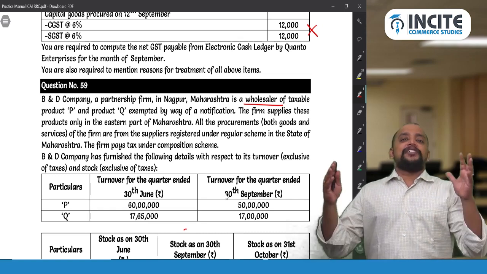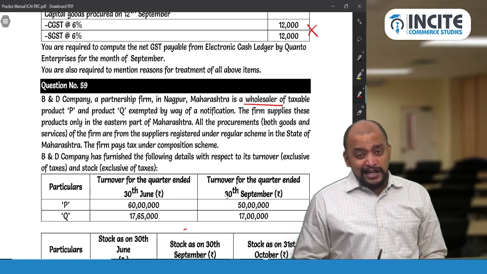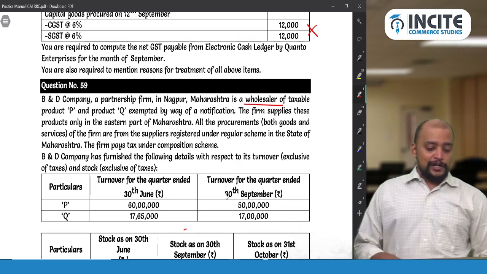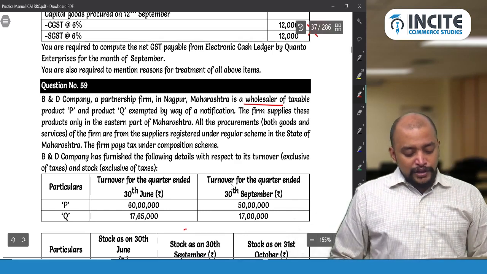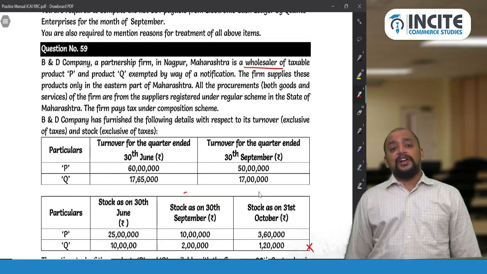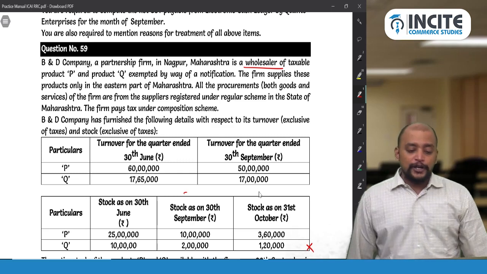So up to 150 lakhs of aggregate turnover during the current year, they can be under composition scheme, and thereafter they need to pay tax under normal scheme. So now they have given two products, product P and product Q. While counting the aggregate turnover up to 150 lakhs, you need to take both the products P and Q.